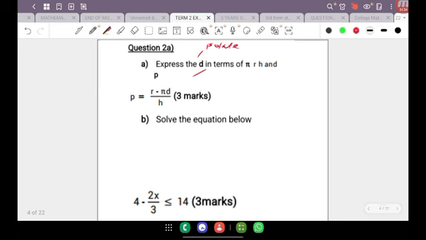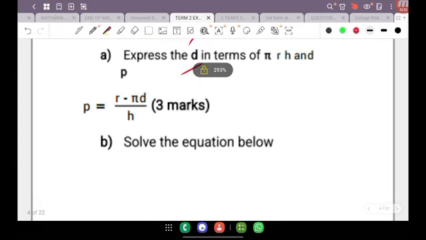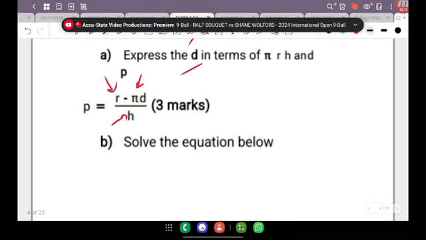Either side is no problem, as long as D is by itself. At the moment, when we zoom into the equation, you'll realize there's a bunch of different things connected to D. We have H, we have negative pi, and we have R. All those three terms are what's preventing us from getting D to be by itself.